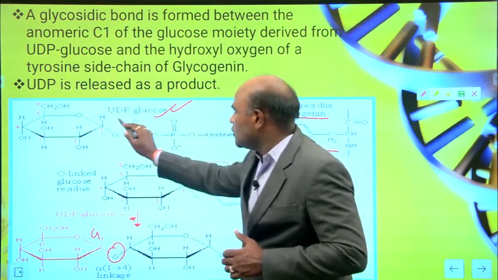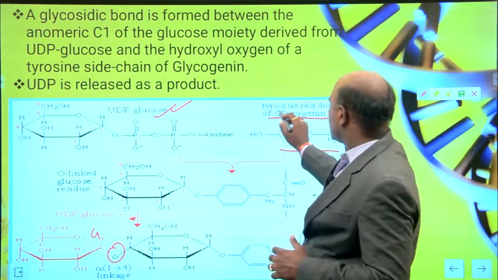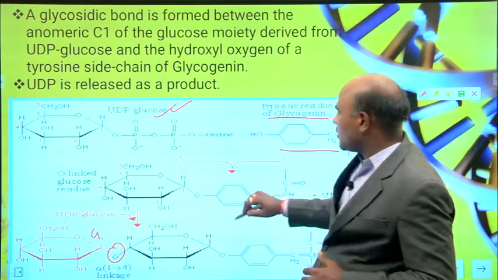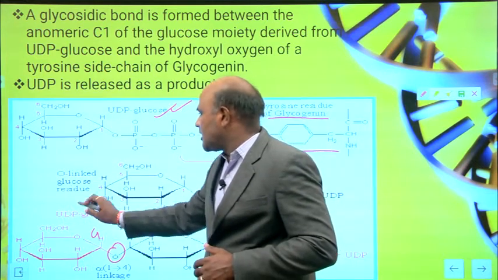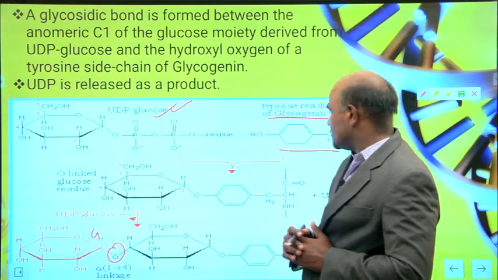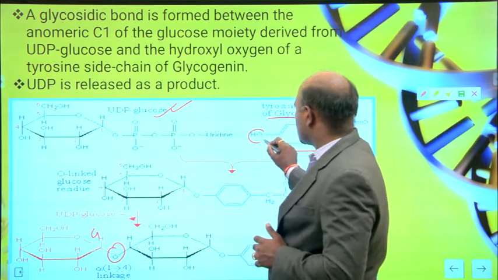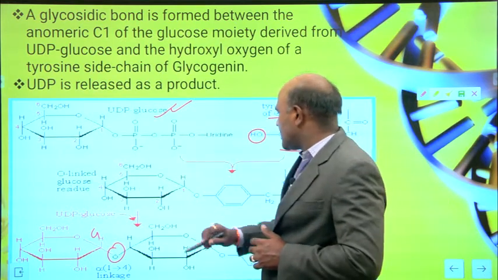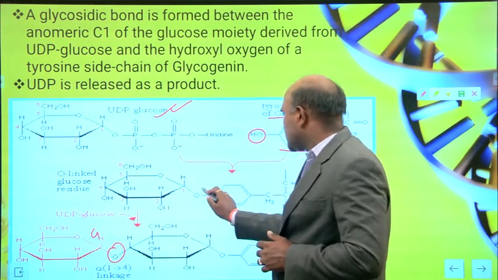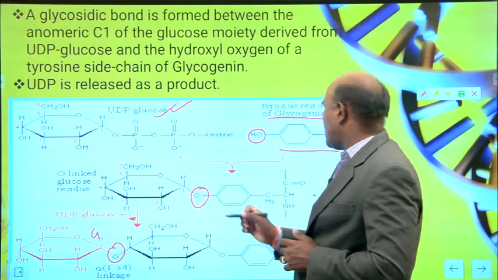So you can see here the oxygen-linked glucose residue: this OH, and here a glucose attached to the oxygen.